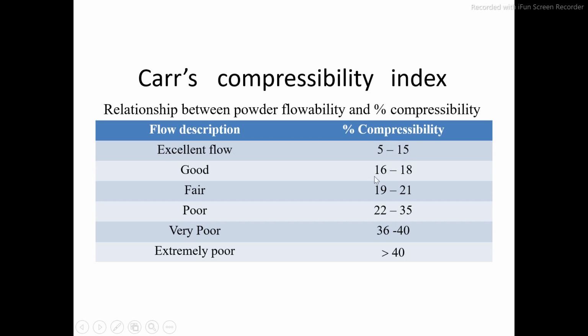Suppose the compressibility index is 16 to 18, then the flow property is said to be a good flow property. If the index is 19 to 21, fair flow properties; 22 to 35, poor flow properties; 36 to 40, very poor; and more than 40, extremely poor flow properties. So in this way, using Carr's index, you can decide the flow properties of a given powdered material.